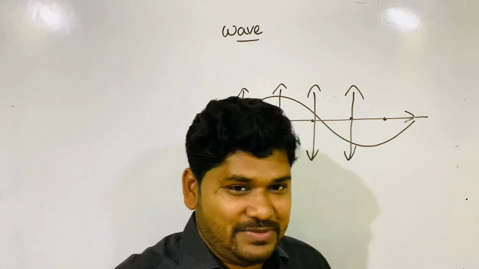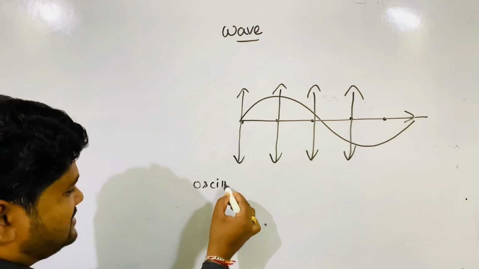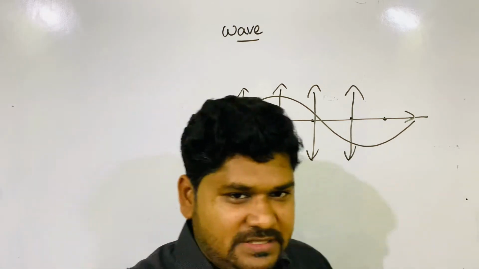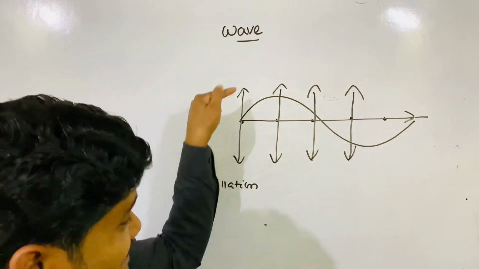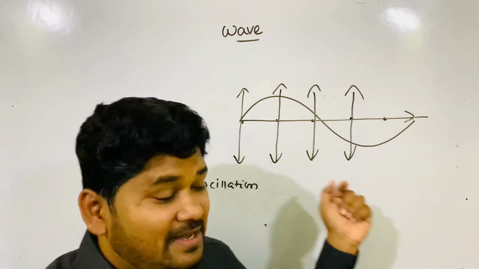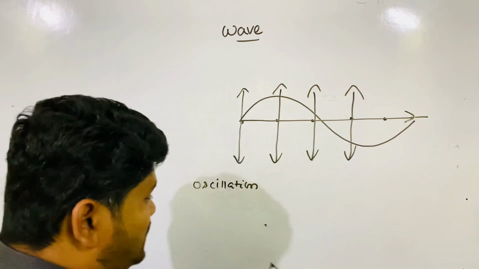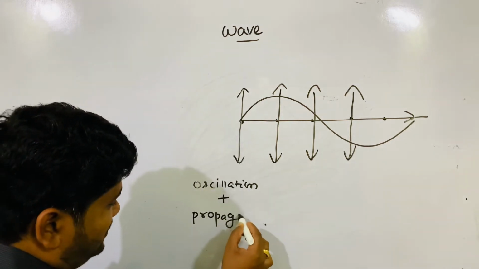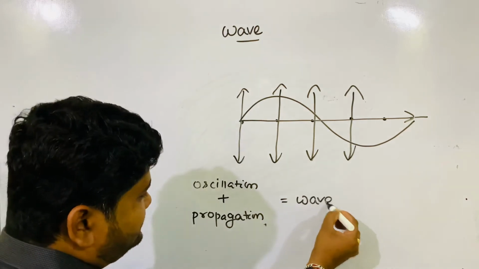Second thing I am telling you. Oscillation means one oscillates, and only oscillation happens. But in wave, oscillation happens, and with that, propagation happens, meaning something propagates. So oscillation plus propagation is equal to wave.